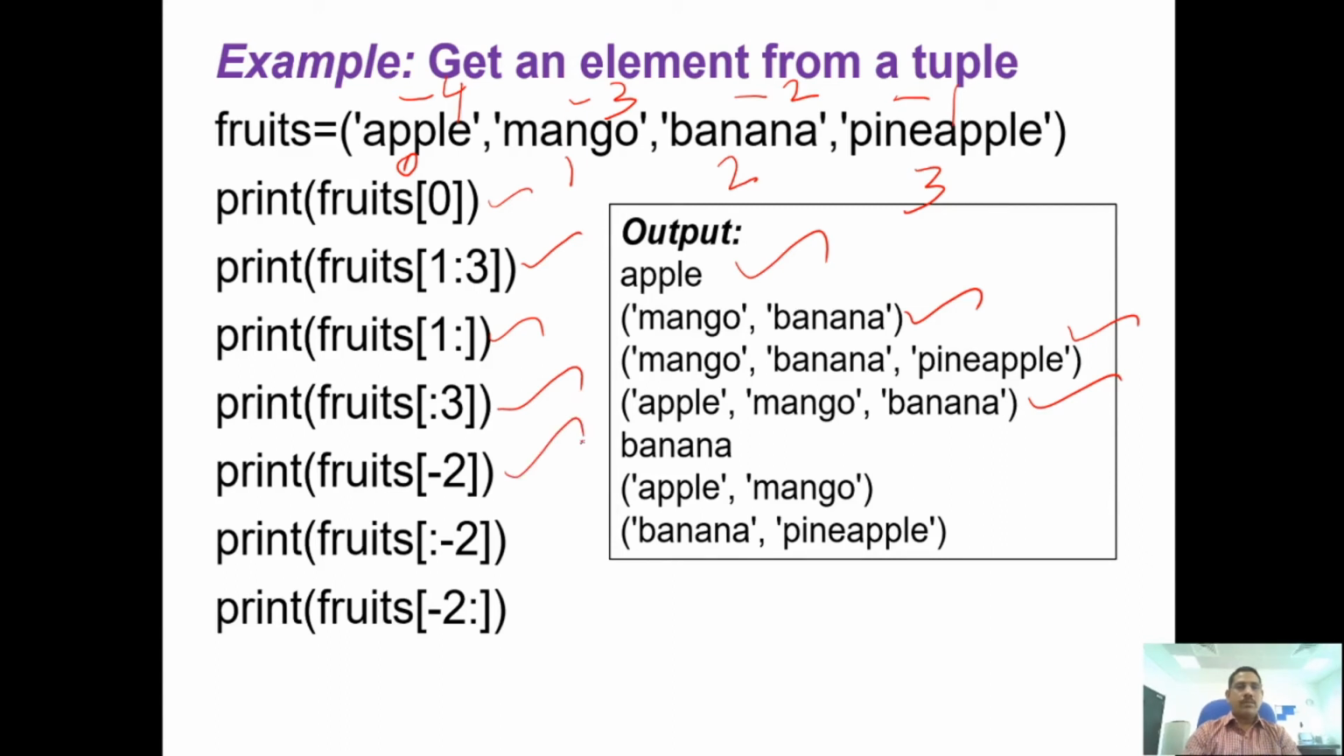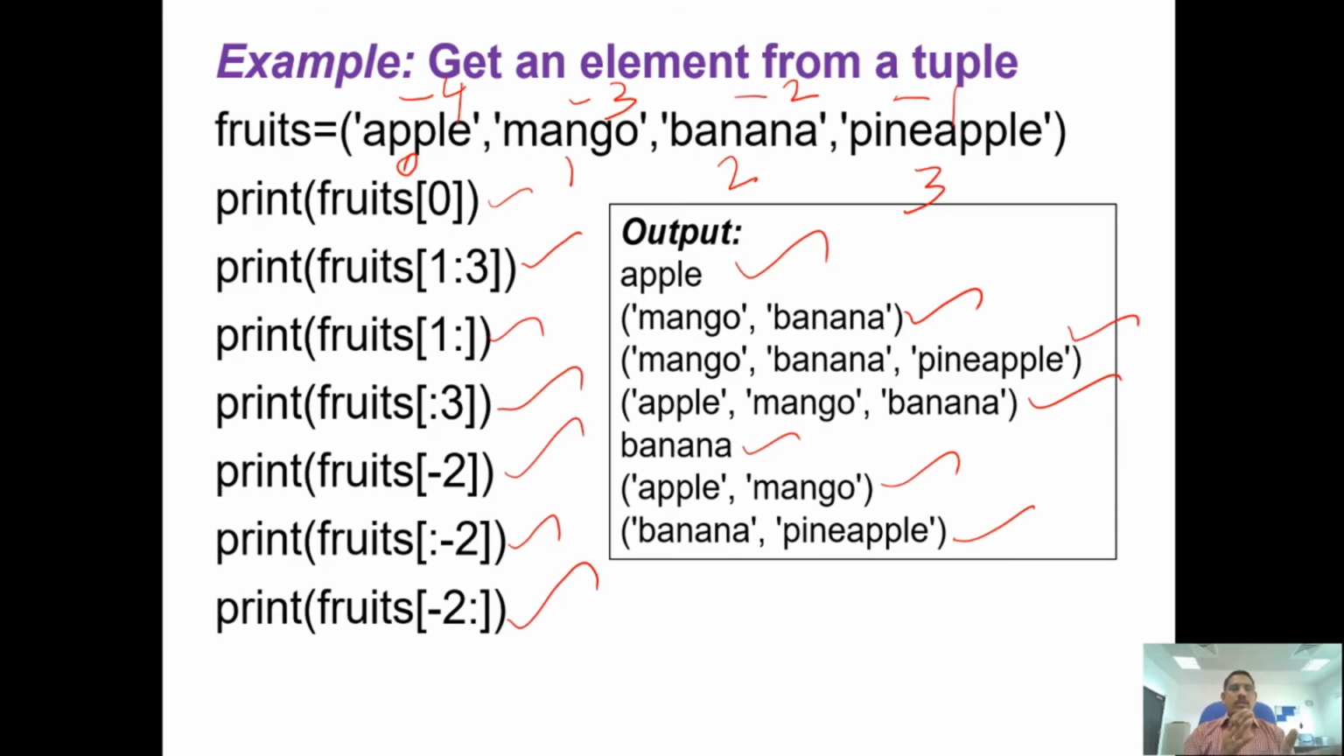Come to this print, fruits of -2. What is the -2 position? The -2 position is banana. So it will print banana. What is this one, colon -2? The starting point is not mentioned, only the ending point -2 is mentioned. So it will print before the -2. So what will the answer be? You will get the apple and mango, right? What is -2 colon? The -2 is the starting point, and the ending point is up to the end of the items. So from -2, banana, to the last, it will print banana.